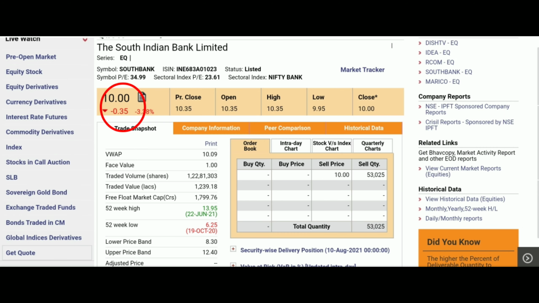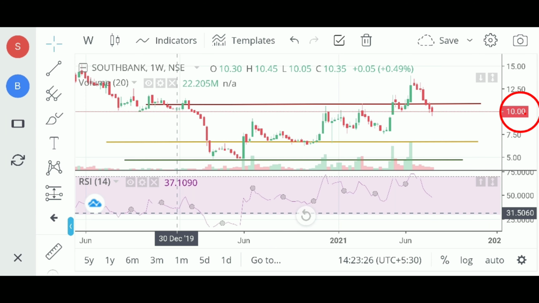South Bank's price today is 10 rupees. So where should I invest, where should I buy? Actually when it falls to 5 rupees, that's it, I should buy a huge amount. Then when it reaches 7.50 rupees on yellow, I should buy a small amount. And then when the share is at 10 and 12 rupees, I should sell, that is at 12 rupees.